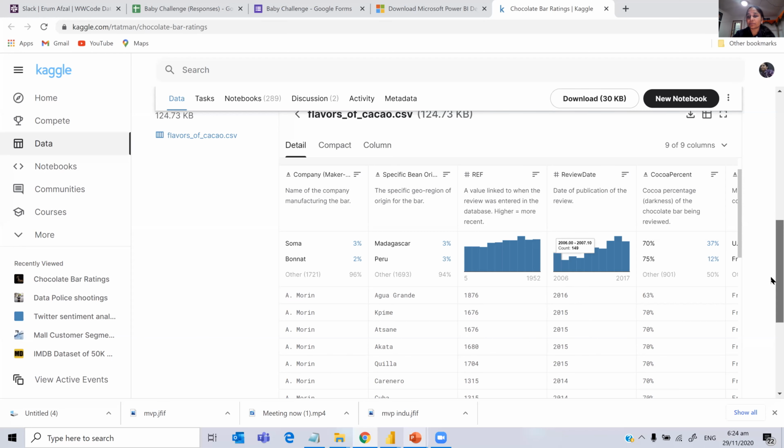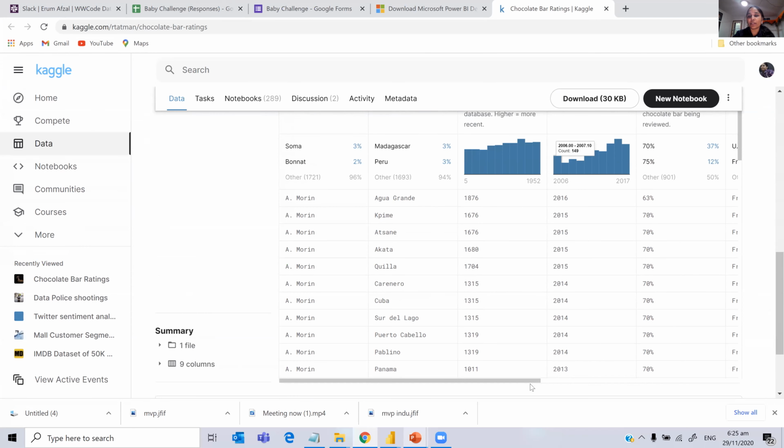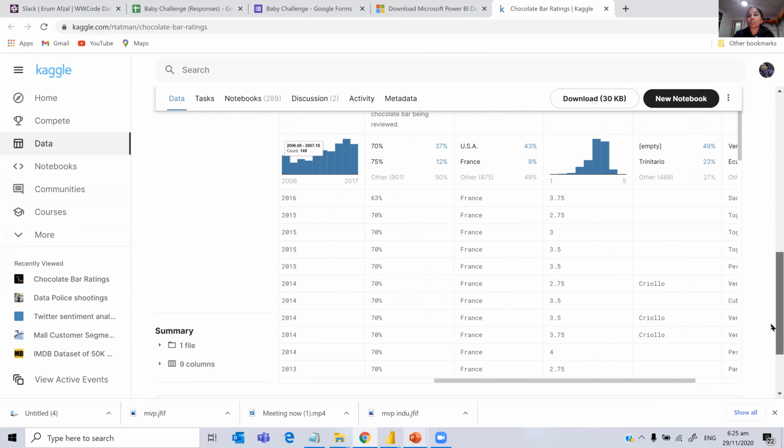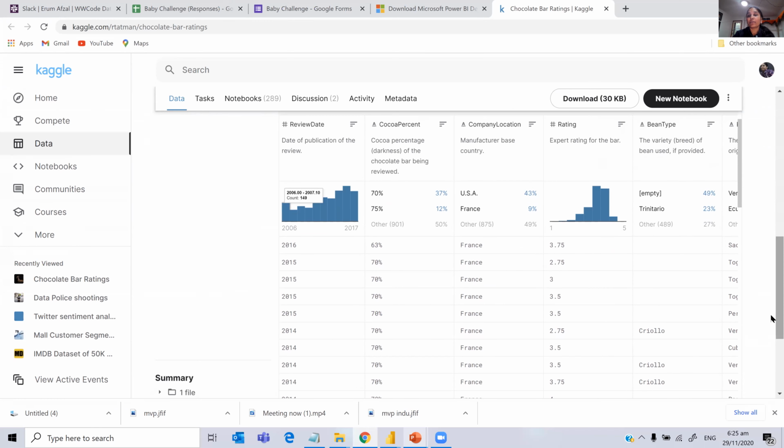And if we move here, cocoa percent, and where the company is located, the manufacturer, which country, and what is the rating. The rating is given between 1 to 5. So some have rated as 1 and some have rated as 5. We can see that in the data set. And most of the data is between 3 and 4.